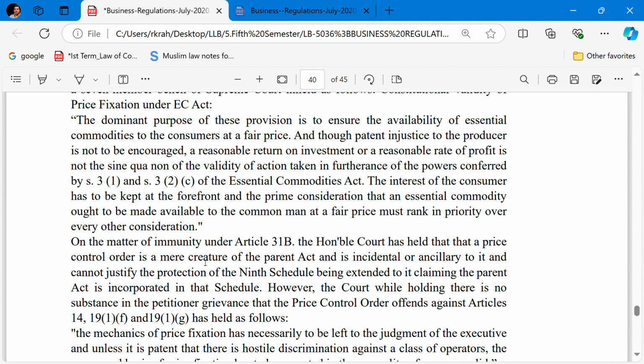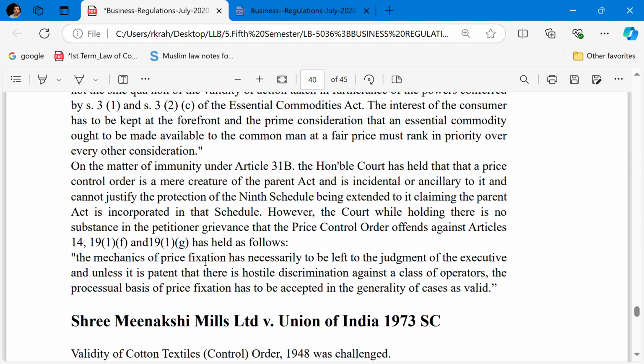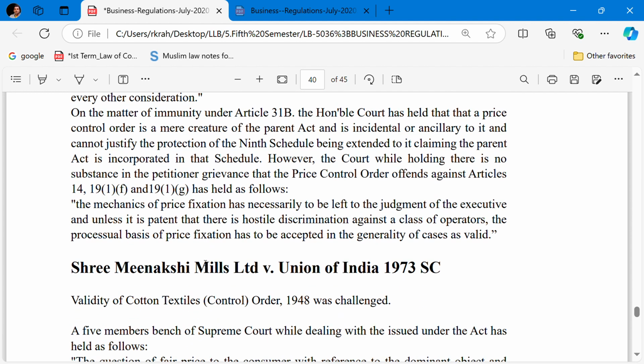However, the court, while holding there is no substance in the petitioner's grievances that the price control order offends against Articles 14, 19(1)(f) and (g), held: the mechanism of the price fixation has necessarily to be left to the judgment of the executive, and unless it is patent that there is a hostile discrimination against a class of the operators, the procedural basis of the fixation of the price has to be accepted in the generality of the cases as valid.